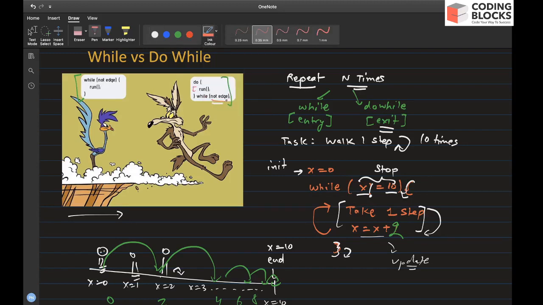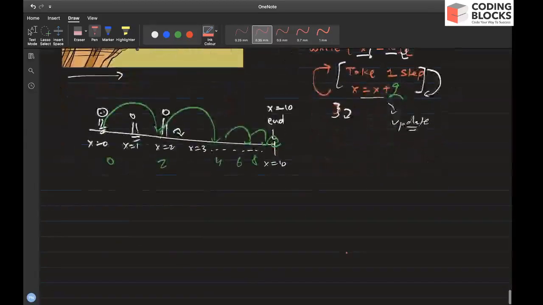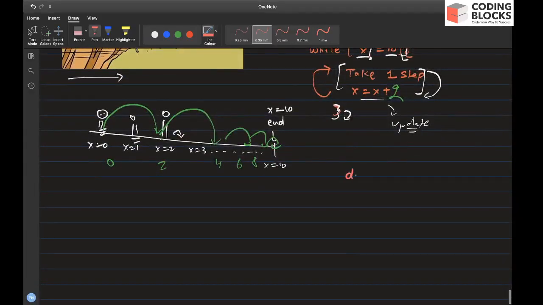So let's see. A do while loop goes like this. You have a do statement followed by the task that you want to repeat, and finally you will have a while condition which basically tells when to stop. So everything is the same except that the condition to execute the loop is checked at the exit of the do block. So here you put the condition.